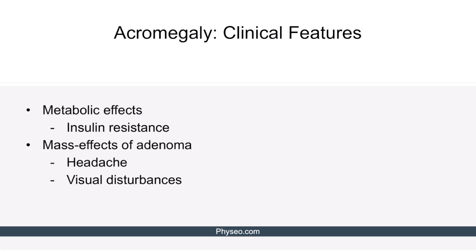In addition, oversecretion of growth hormone and IGF-1 causes metabolic effects. Most important is insulin resistance. Pituitary adenoma can cause mass effect symptoms, particularly when it is large enough to compress local tissues. These include headache and visual disturbances.